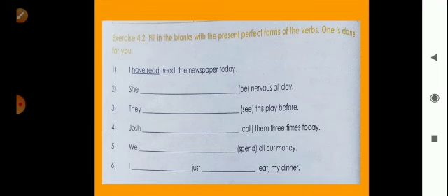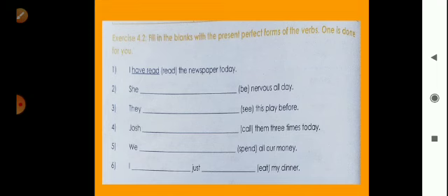Then the fifth sentence: we blank, and the word is spent all our money. Now here is we, and after we we have to use have. So have spent all our money. Spent is the past tense of spend.